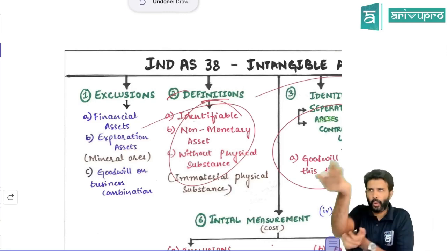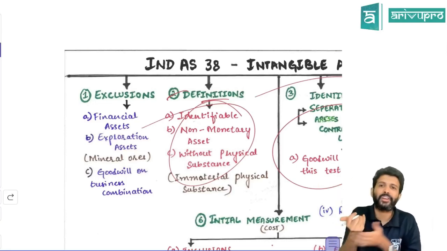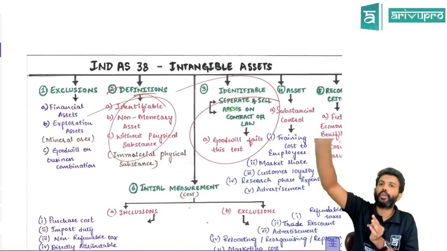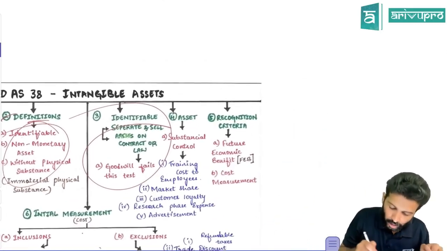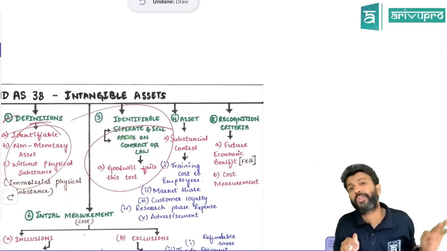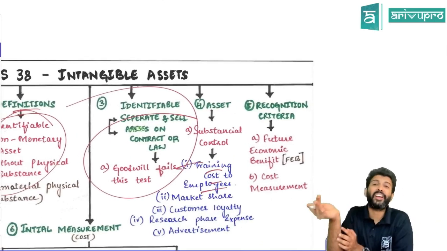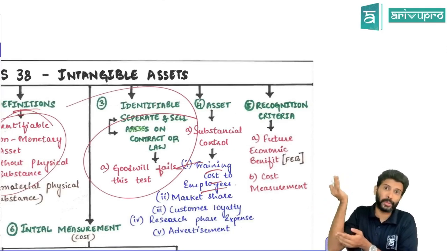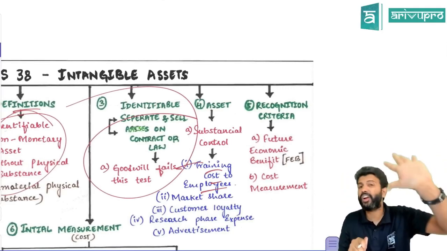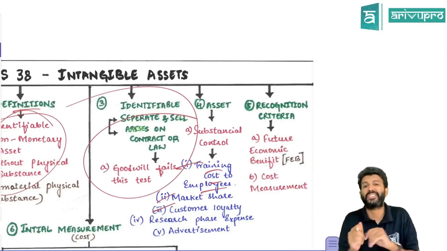That's self-explanatory. And asset means what? The basic definition: if you want to call something your asset, it should be within your control. It should be within the entity's control, meaning the entity should be able to use it the way it wants and get substantially all the benefits. So few aspects will not fulfill this asset criteria, like training cost to employees. If you're incurring training cost for employees, you could say there are huge benefits, so I'll capitalize it.